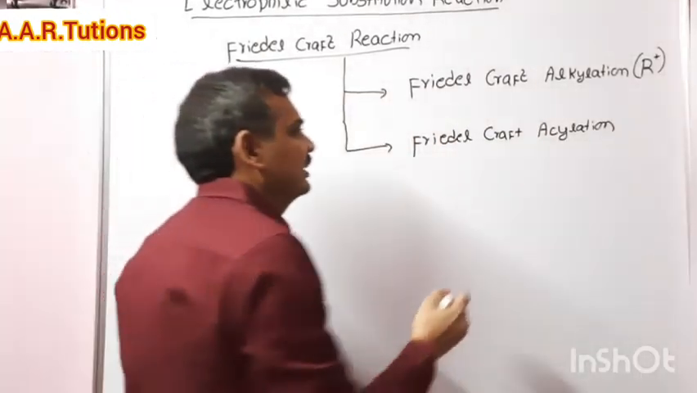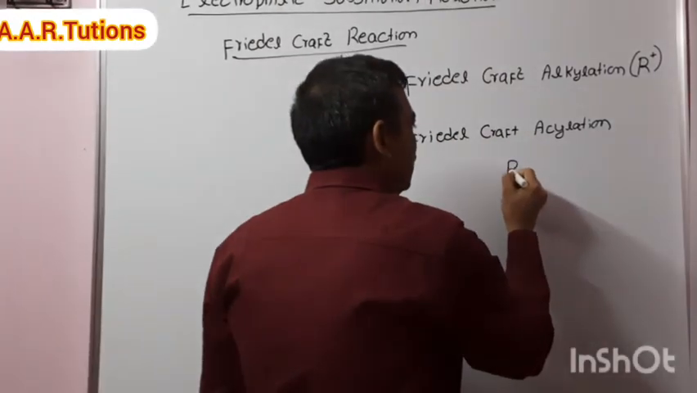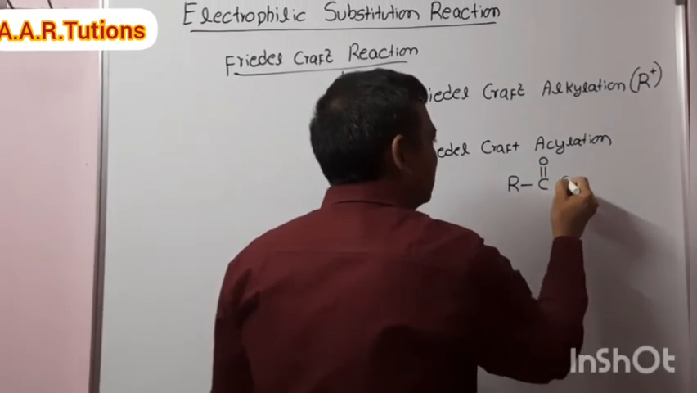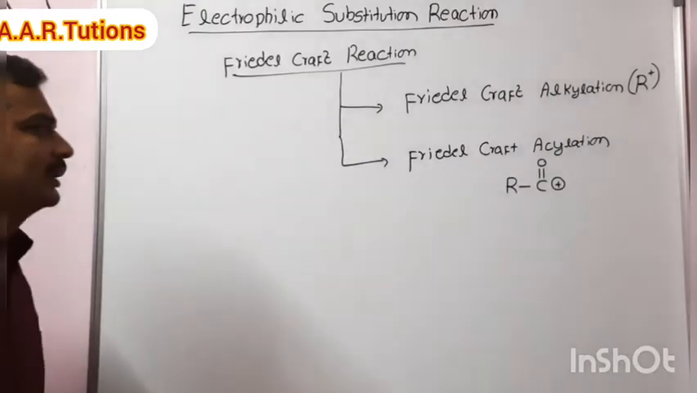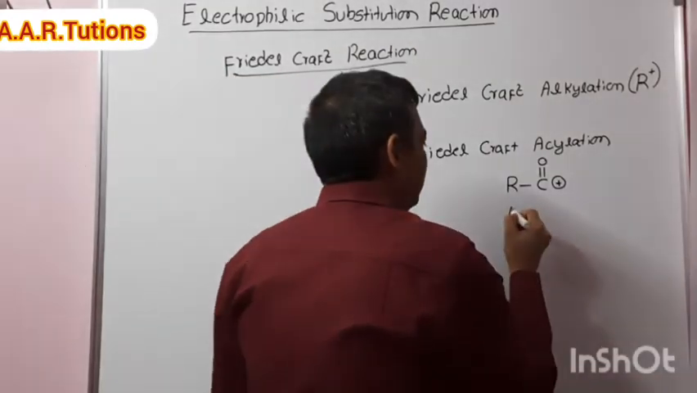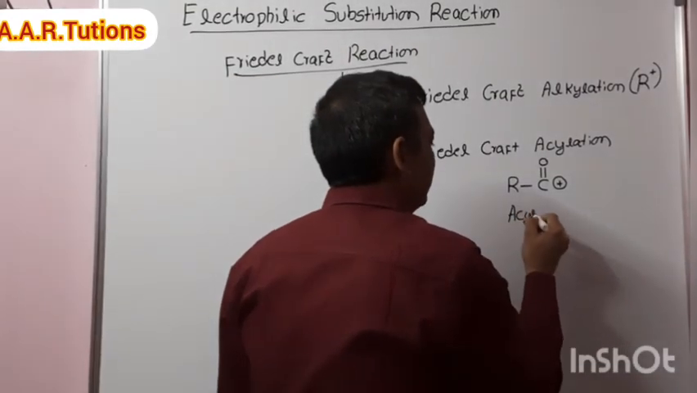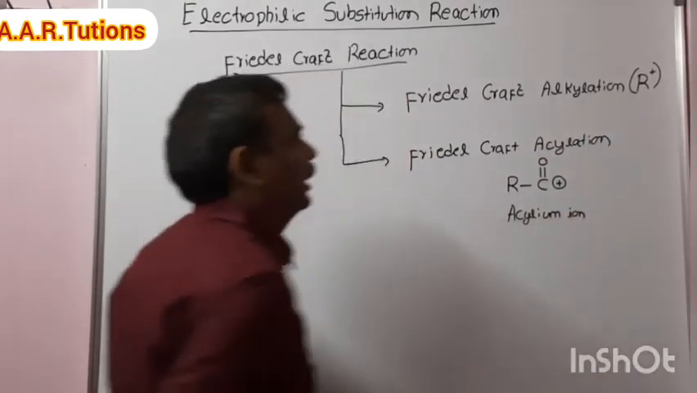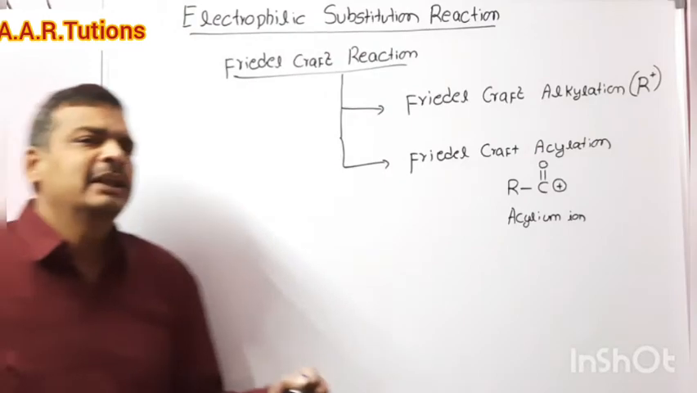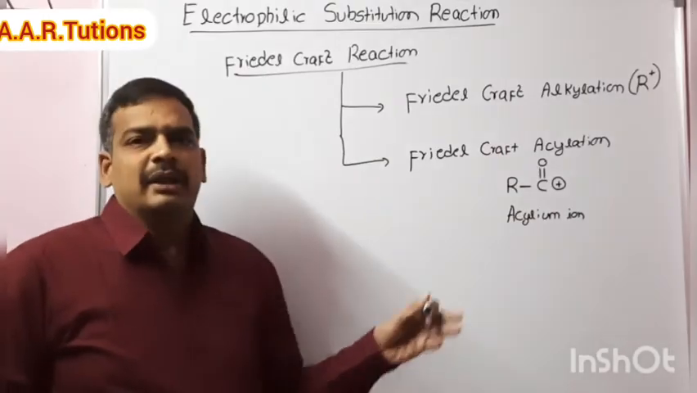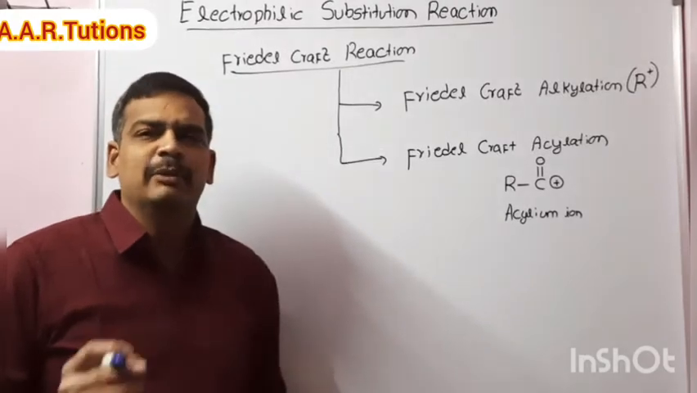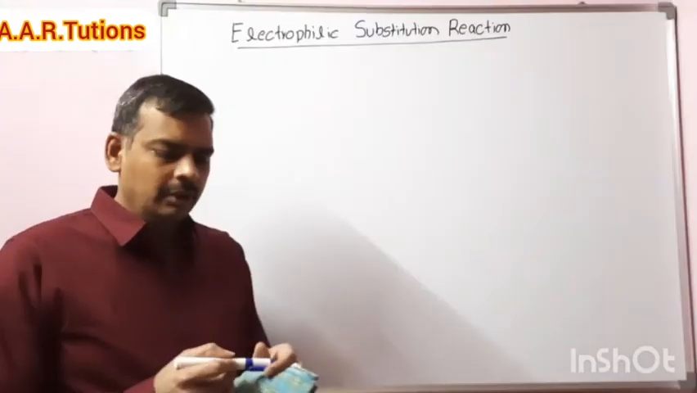In Friedel-Crafts acylation, RCO plus is the electrophile. This is called the acylium ion, which is also a carbocation. So in Friedel-Crafts alkylation, R plus is the electrophile, and in Friedel-Crafts acylation, the acylium ion is the electrophile.